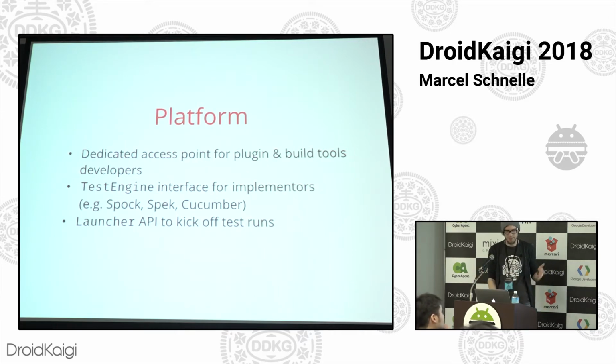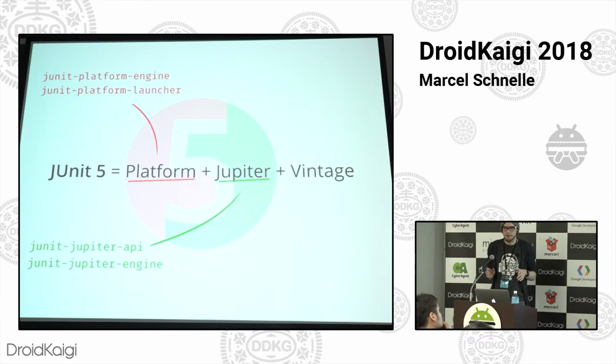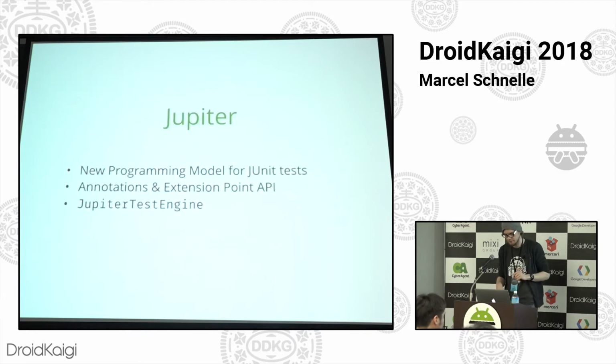And then there's the launcher API to kick off the test runs, but we're mostly developers here, not really build tools or IDE developers, so that's kind of the IDE side of things. So next is Jupyter. Again, two separate artifacts, API and engine. We're going to look at that a bit more closely now.